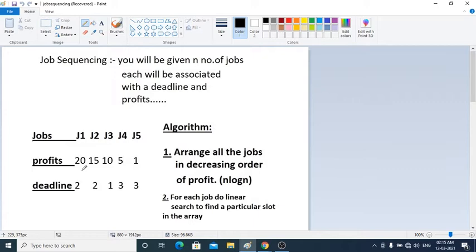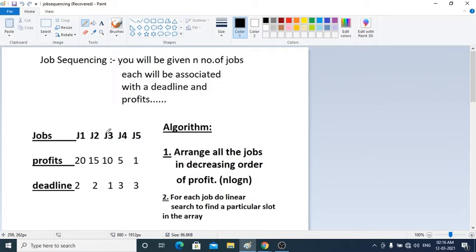Similarly, for J2, I have asked another machine to do it within a time limit of 2 hours, and it will earn me a profit of 15 rupees. Profit here means it is giving me some sort of money. For your understanding, you can say that J2 or computer 2 is accomplishing my task within 2 hours to earn me a profit of 15 rupees.